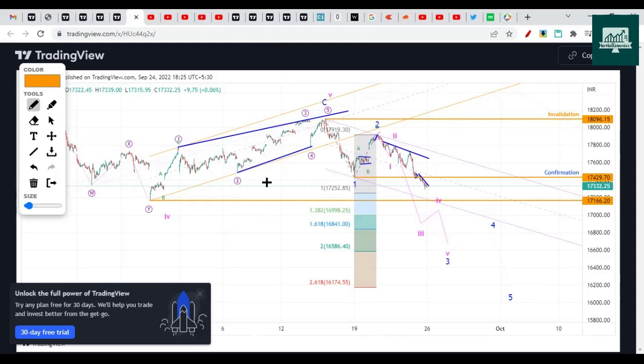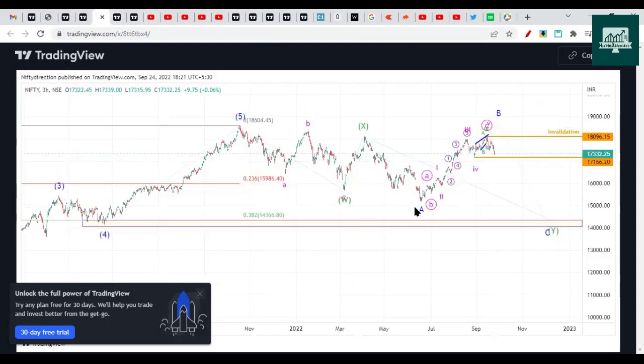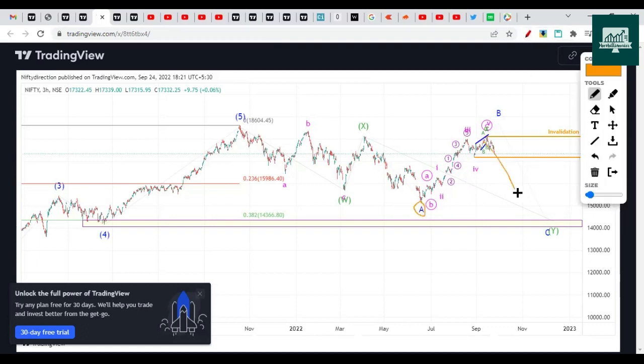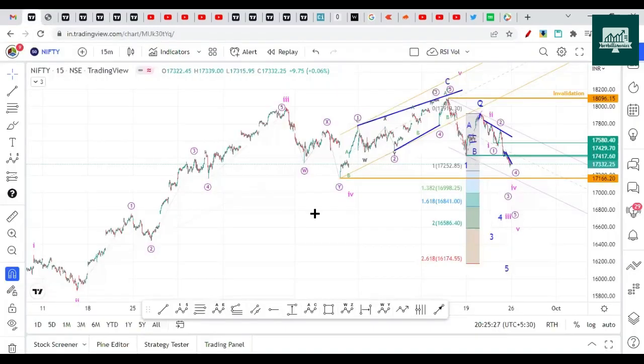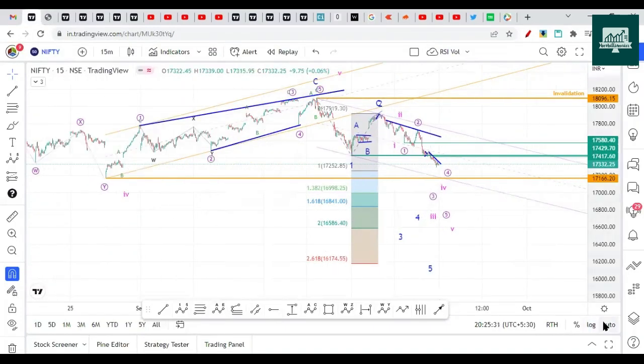So where we expect it to go, we already discussed. It is expected to go minimum towards 15,000. It will break this low of 15,183 and make one more low. It can even go deeper. Mostly it goes to the fourth wave. If our analysis is right, it will go towards this. So there is a chance that it can fall rapidly because there is a global market. I will be honest with you. US markets are down very much from their all-time high, and we were almost just 500 points away from our all-time top. So this is a very likely scenario that the C wave has started with a 1 2 3 4 5 sequence.